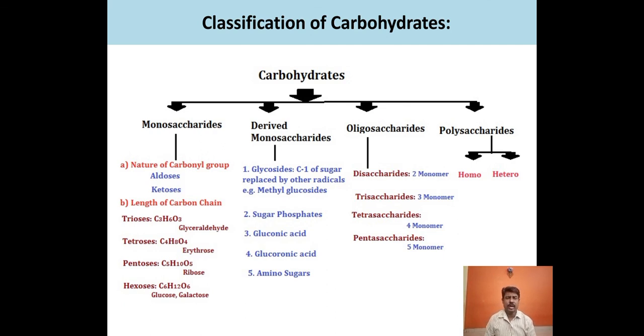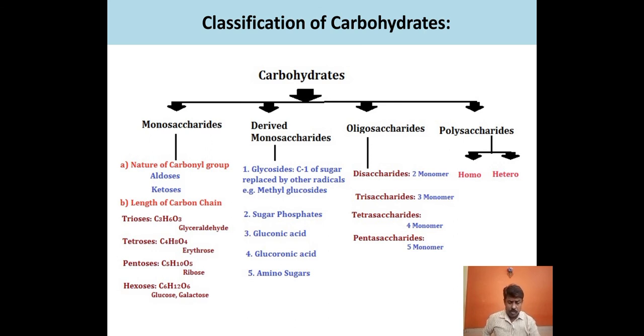And the last type of carbohydrate is polysaccharides. Poly means many. Many monomers, more than 10 monomers, get linked with each other to form a long chain of carbohydrate called a polysaccharide.